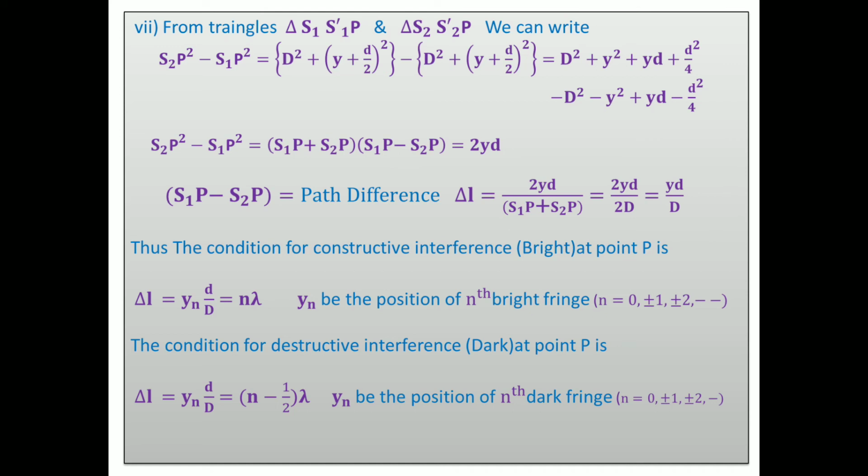And thereafter, the condition for constructive interference: we know that delta L means path difference, S1P minus S2P is the path difference. This delta L, Yn d upon D, equals n lambda. Then Yn is the position of the nth bright band. And the condition for destructive interference or dark point is path difference Yn d upon D equals (n minus half) lambda. Yn is the position of the nth dark fringe. Okay, then we get bright points and dark points analytically.